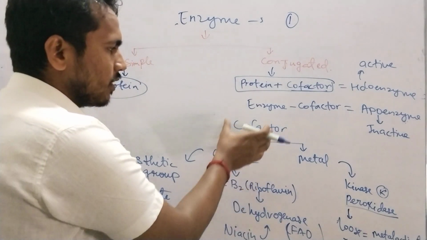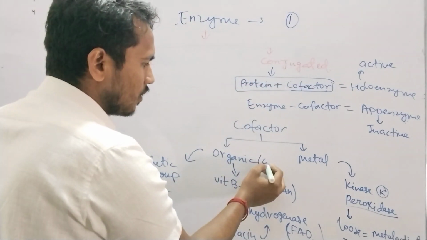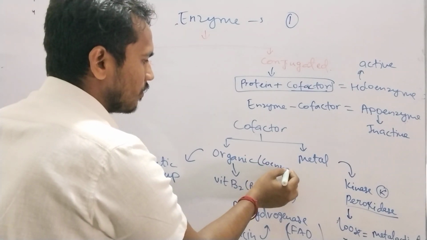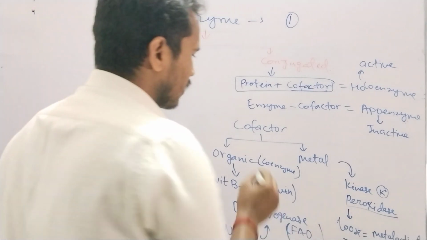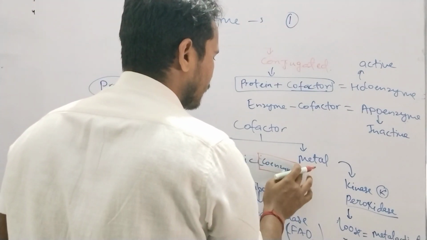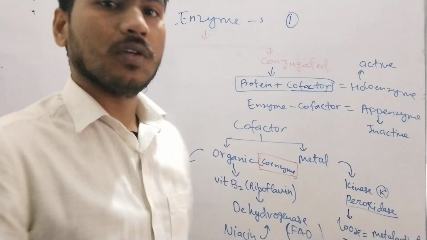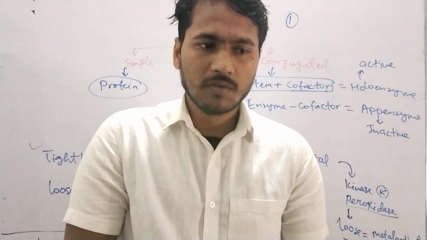You will also hear one more term, coenzyme. If an organic compound is bonded with the protein of the enzyme, then that organic, non-proteinaceous portion is called the coenzyme. Hope you understood all these topics, and I'm going to end this class here.